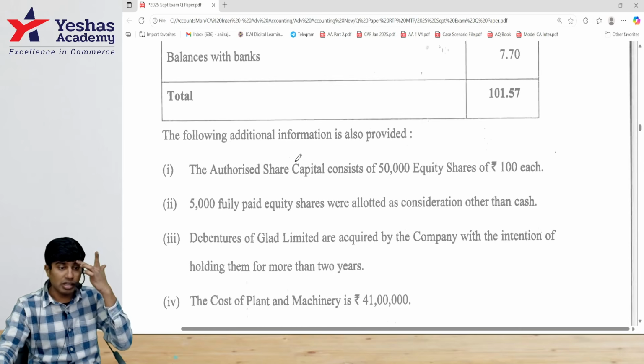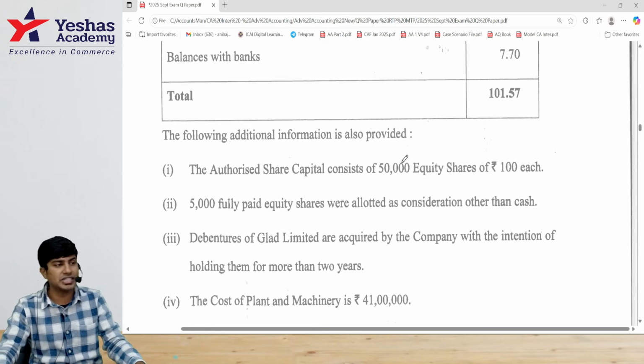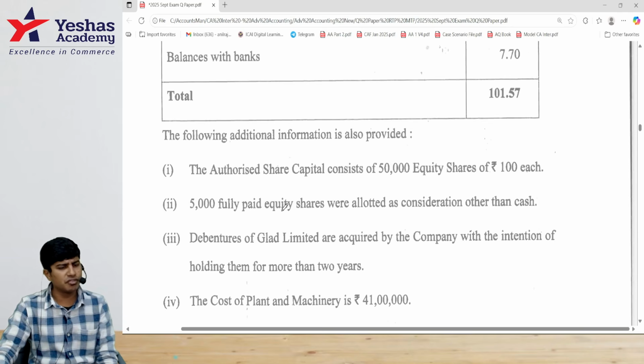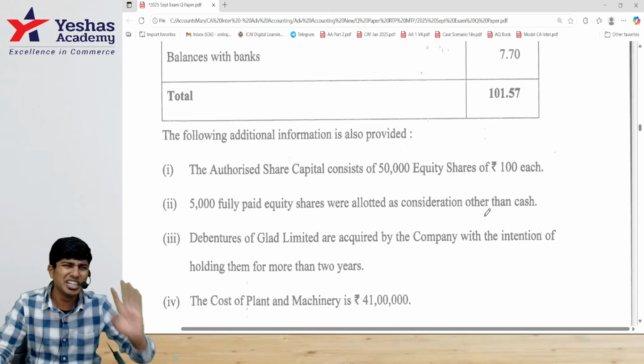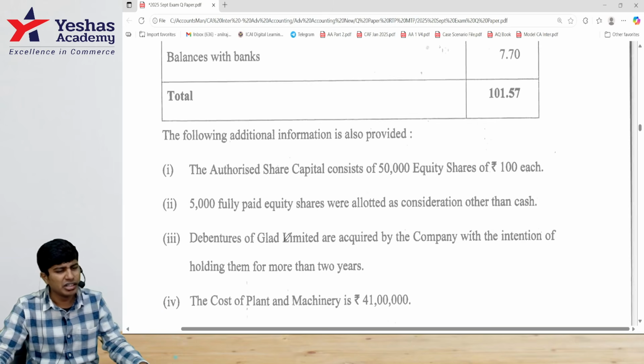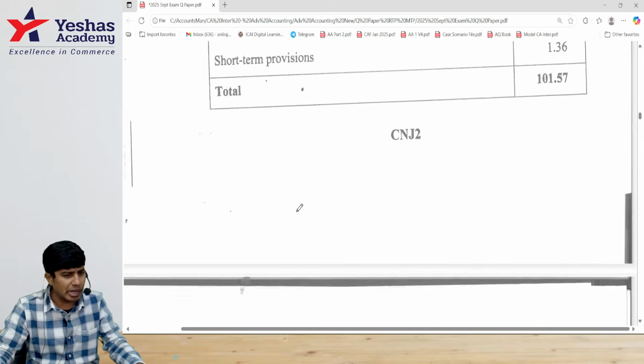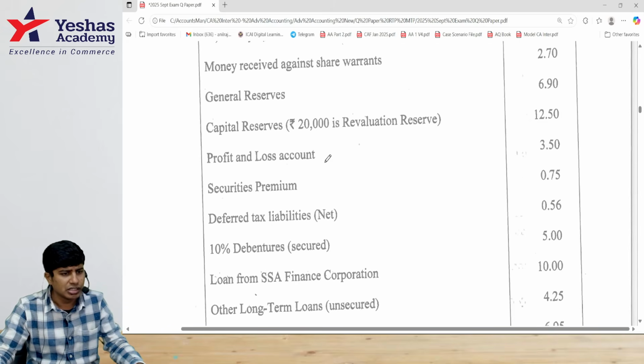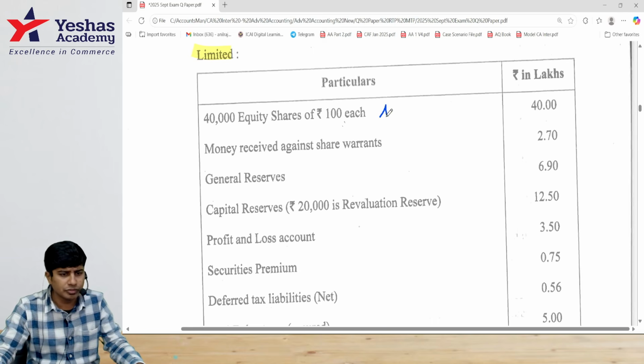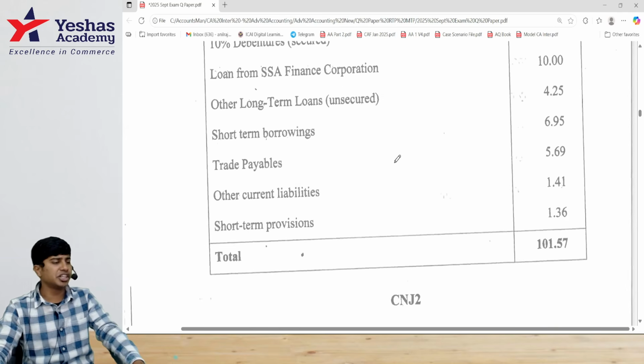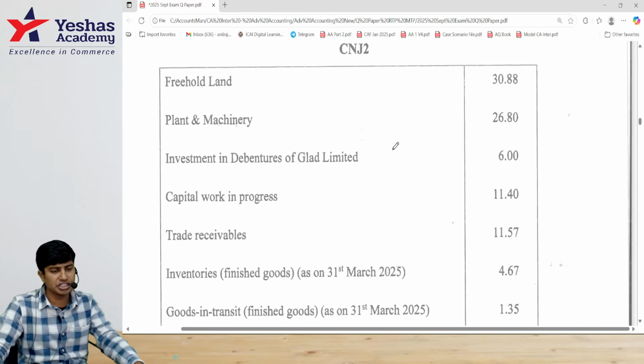Adjustment number 1. Authorized capital 50,000 shares of rupees 100 each. They have to disclose it only. No adjustment. 5,000 fully paid up equity shares were allotted for consideration other than cash. Disclosure. No adjustment. We'll put 2 stars next to share capital. Do you see share capital anywhere? Share capital, there are 2 disclosures: 1. Authorized capital. 2. We have to disclose the consideration being non-cash for certain shares issued.